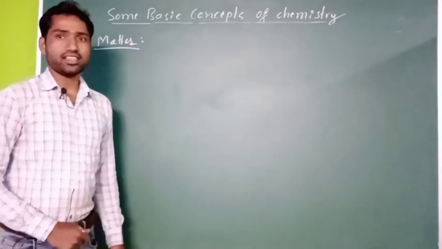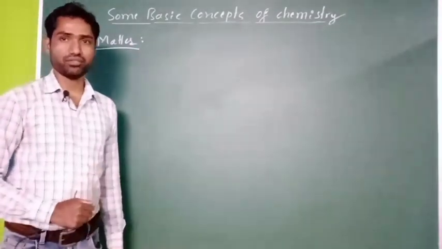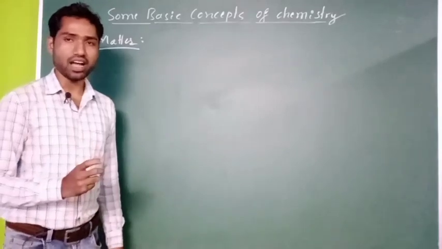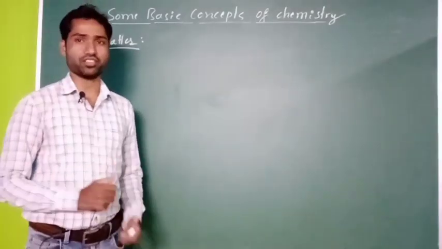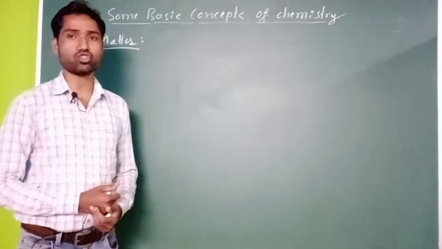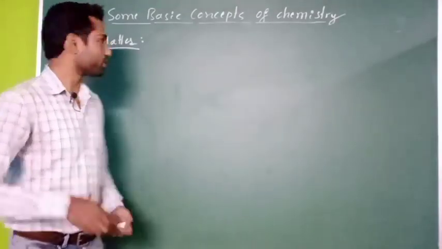Matter is anything which is having certain mass and which occupies a certain space. Those two criteria it has to fulfill. So let me write that.